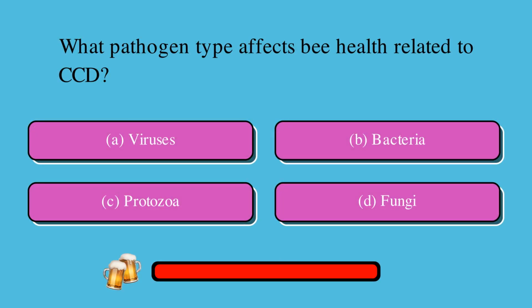What pathogen type affects bee health related to CCD? Is it A, viruses, B, bacteria, C, protozoa, or D, fungi? The correct answer is A, viruses.